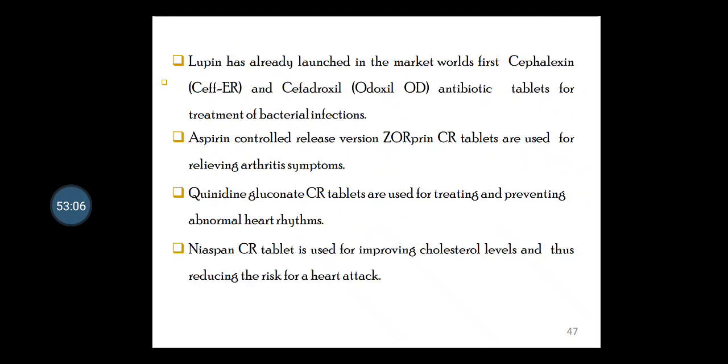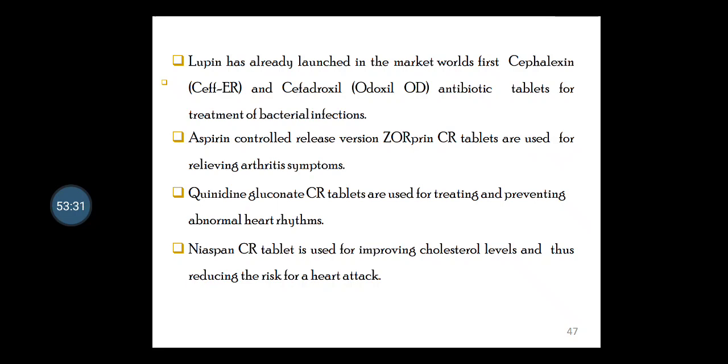Lupin has already launched in the market the world's first cephalexin, that is Cef-ER, and cefadroxil, that is Odoxil OD, antibiotic tablets for the treatment of bacterial infection. Okay, so here you can survey the market trend and get the maximum collection of your examples.